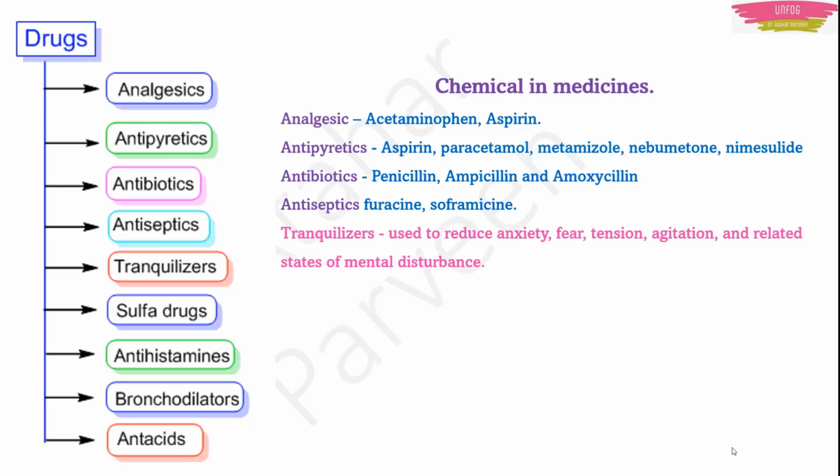Tranquilizers, as I told you, are used to reduce anxiety, fear, tension, agitation and related states of mental disturbance. Examples are Equanil, Veronal, Valium, chlordiazepoxide, etc. Antacids: ranitidine, Zantac or Rantac, all that we use in our common daily life, right? So this gives you a very good summary on drugs. I have given you examples, the names of the medicines also, because they can ask anything in multiple choice questions, right? So we will not take any risk and we will touch all the topics given in our syllabus.